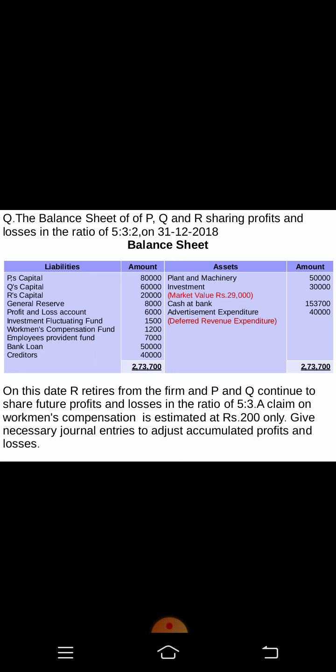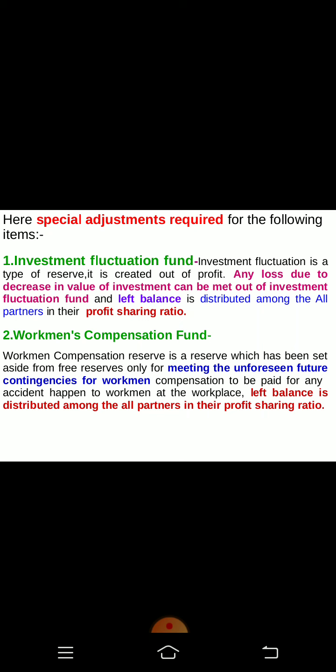Give journal entry to adjust accumulated profits and losses. So let us see how to pass the journal entry. Here general reserve is there, P&L account is there, investment fluctuation fund is there, workman compensation fund is there. These are accumulated profits, and one accumulated loss is there, that is advertisement expenditure. Now let us examine how to pass the journal entry.